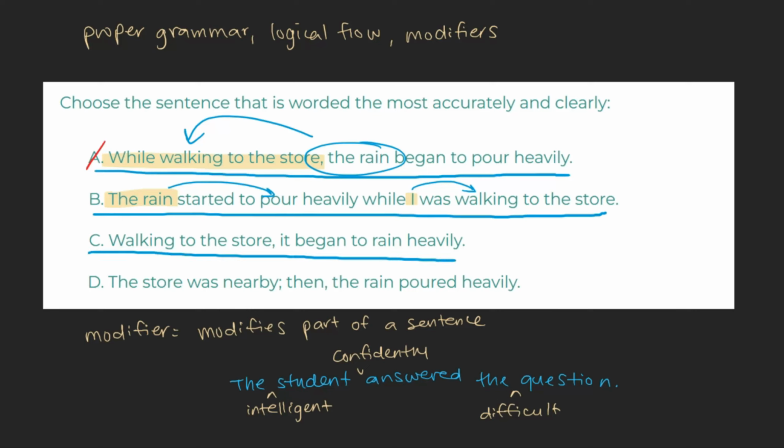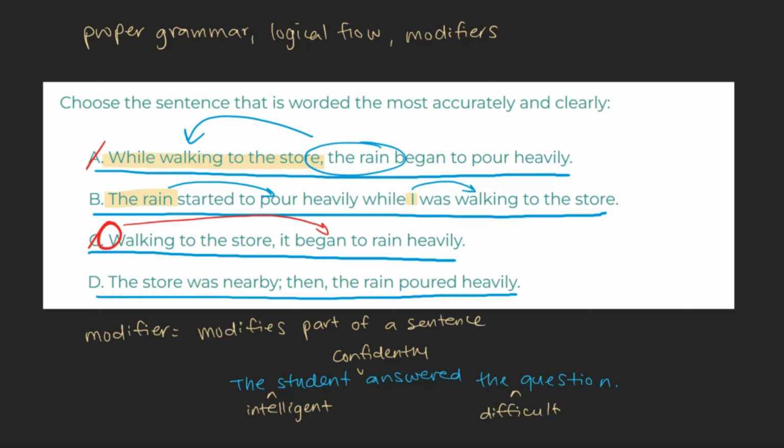C. Walking to the store, it began to rain heavily. The structure of this sentence makes it sound like whatever was walking to the store, which the sentence doesn't specify, started raining on the way to the store. Because this sentence doesn't have a clear subject, we can mark this choice as incorrect.